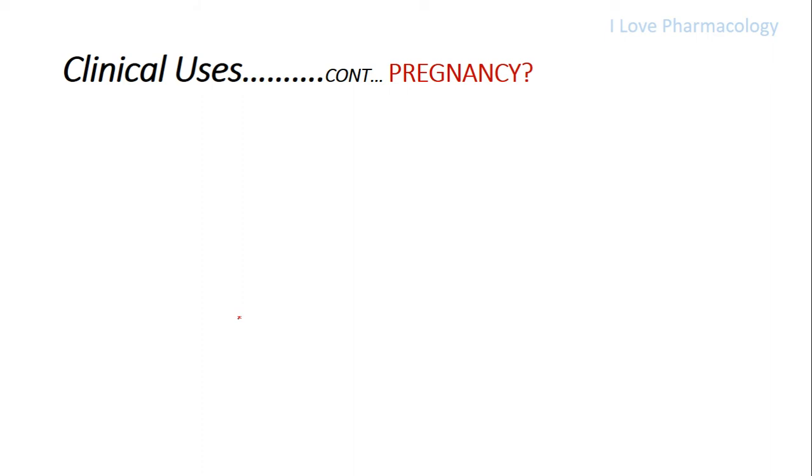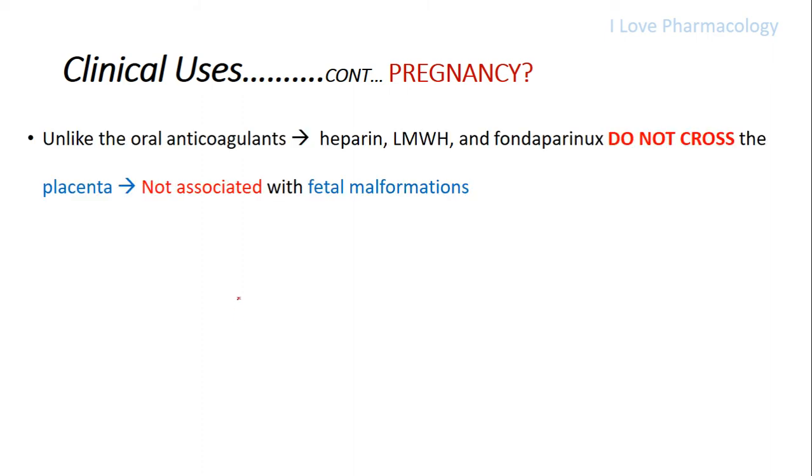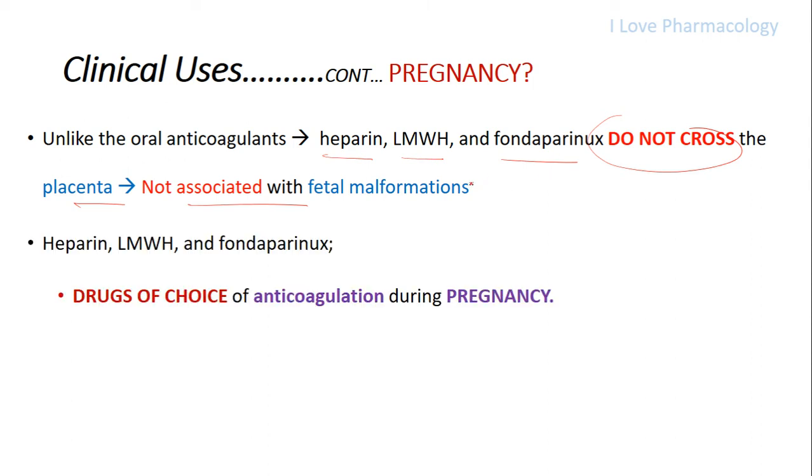So, what is the anticoagulant which is preferred in pregnancy? Unlike the oral anticoagulants, heparin or low molecular weight heparin and fondaparinux do not cross the placenta. Therefore, there is no association of fetal malformation with heparin or low molecular weight heparin and fondaparinux because they do not cross the placental barrier. So, if the pregnant woman requires an anticoagulant, the drug of choice during pregnancy is heparin.